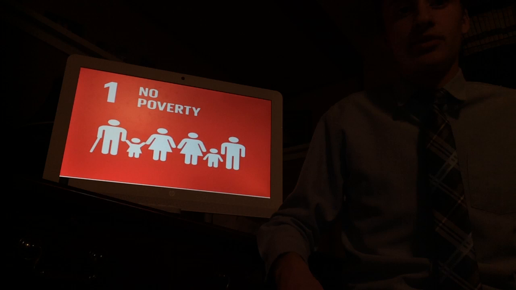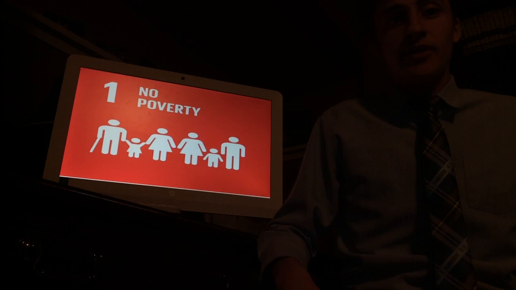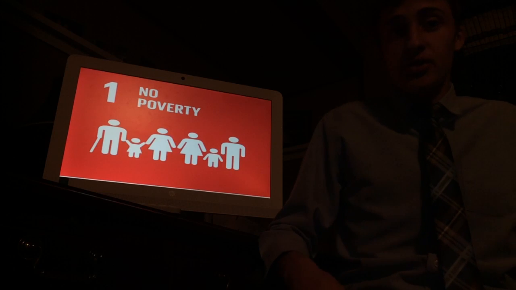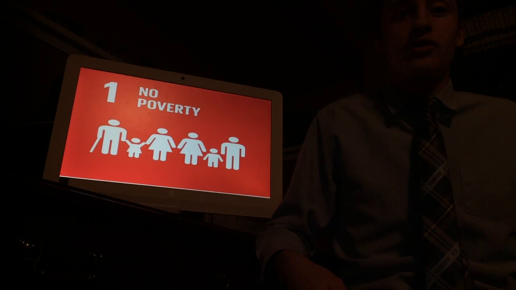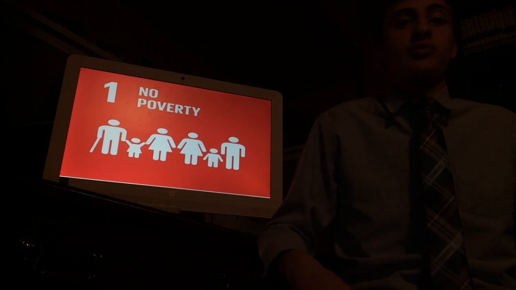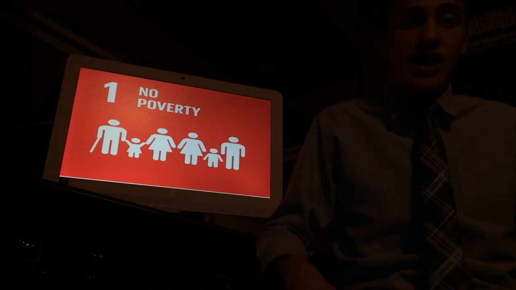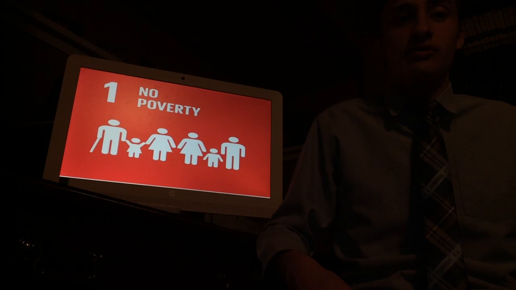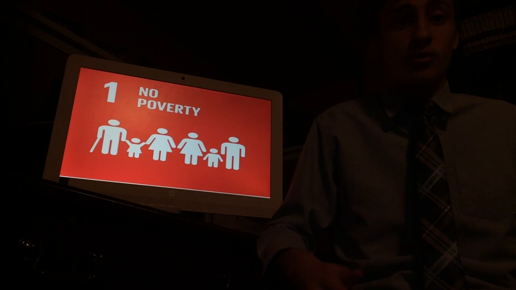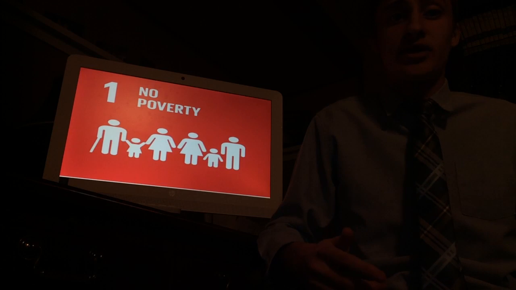Next is the UN Sustainability Goal. Some of the goals to eradicate poverty set by the UN are by 2030, the UN wants to eradicate extreme poverty for all people everywhere, and in the same year implement nationally appropriate social protection programs and measures for all, and achieve substantial coverage of the poor and the vulnerable. I believe that my solution can help achieve these goals by creating more jobs, which will lower unemployment rates, build up the global economy, and be the first stepping stone to a world without poverty.